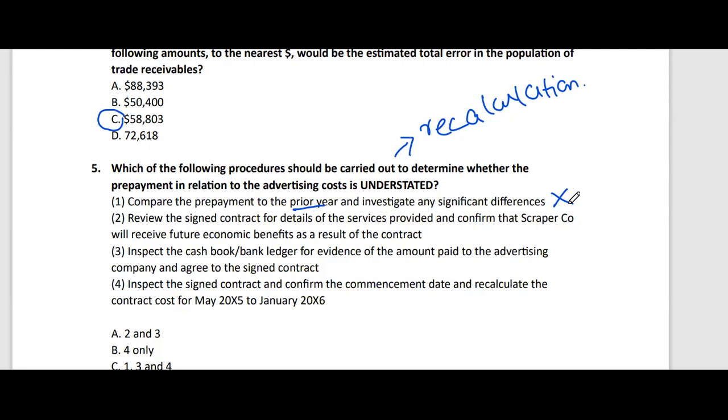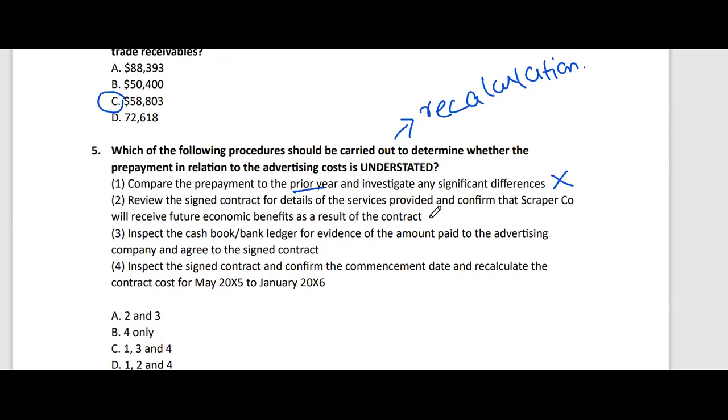I'll not select this. Then review the signed contract for details of the services provided and confirm that the company will receive future economic benefits as a result of the contract. Guys, reading the contract and confirming that yes, the client will receive future economic benefits only confirms us the right on that asset. It does not confirm the amount at the year end, nor whether the amount recorded in the ledger as the balance at the year end is correct or not. So this only confirms us the right. This is not confirming the correct amount. This is not confirming the valuation. So that's why I'll not select the option.